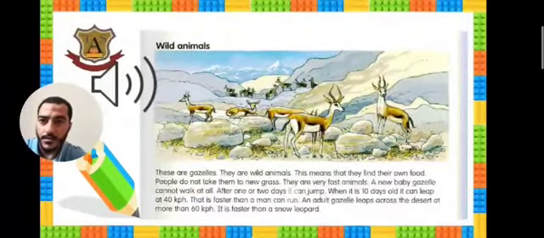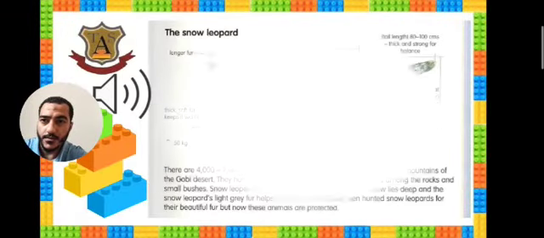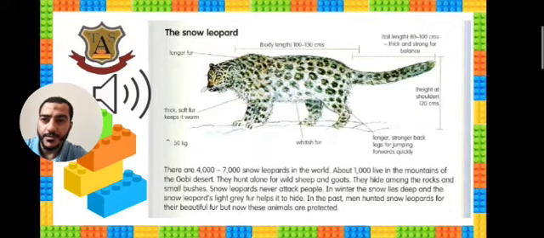Okay, let's see the last one. Last passage. It's talking about the snow leopard. The snow leopard. Let's listen.